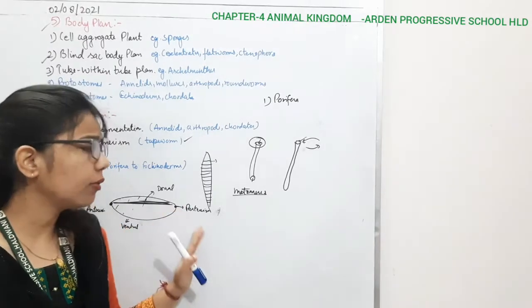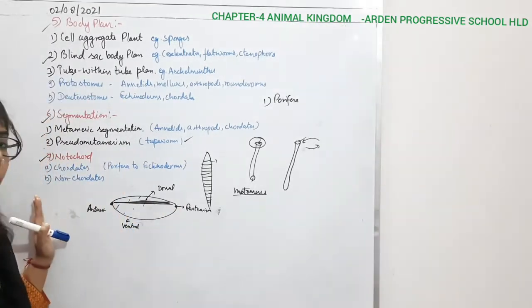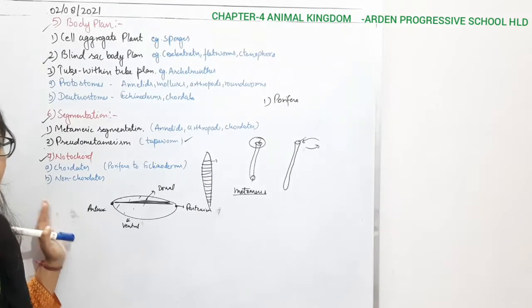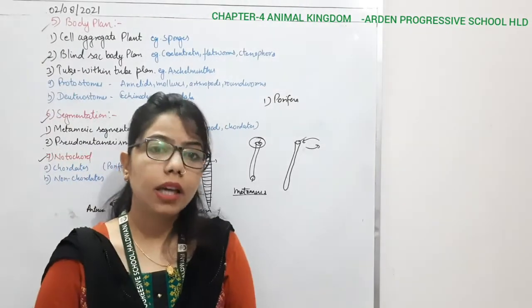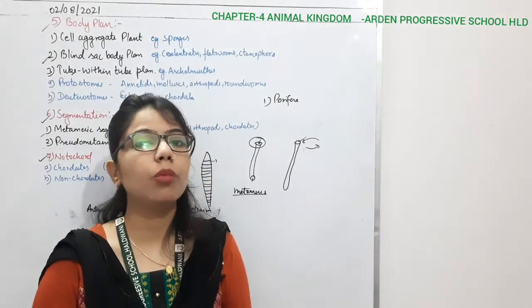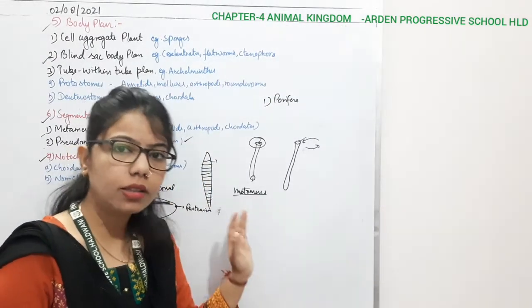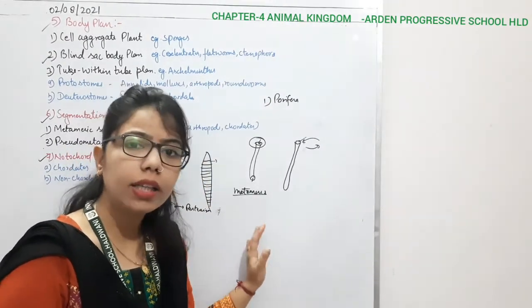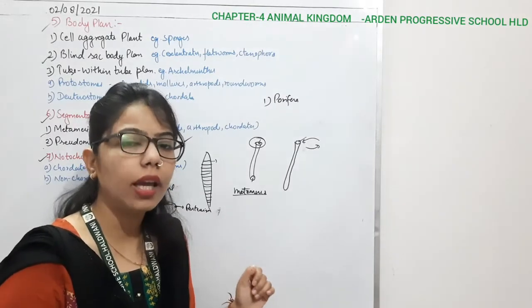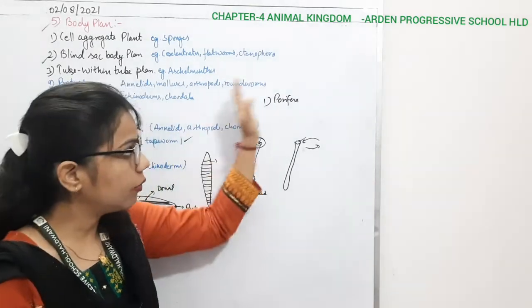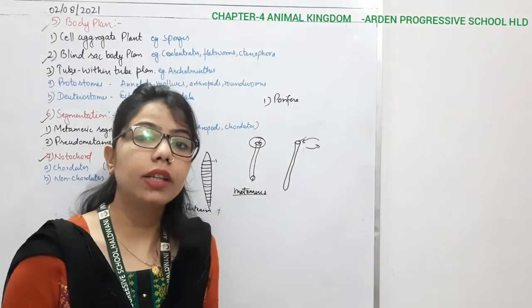So we have completed some of the bases of classification of the phyla, and along with this we have some more, like the digestive system, respiratory system, excretory system, and fertilization, and how they look. In different phyla we will see different types of digestion.